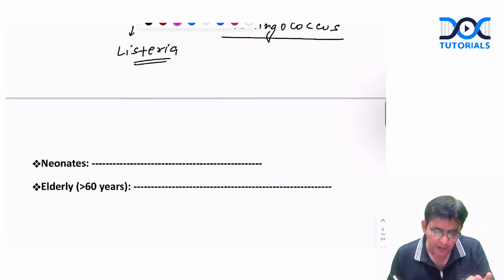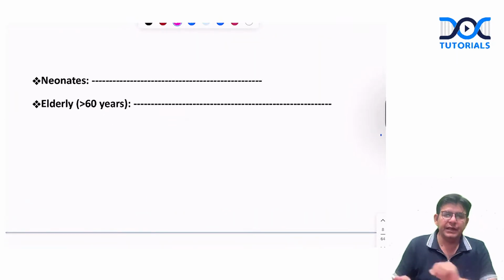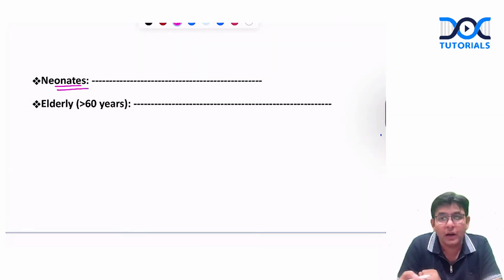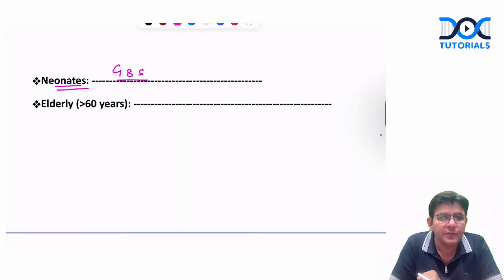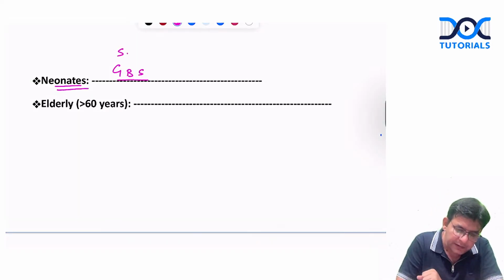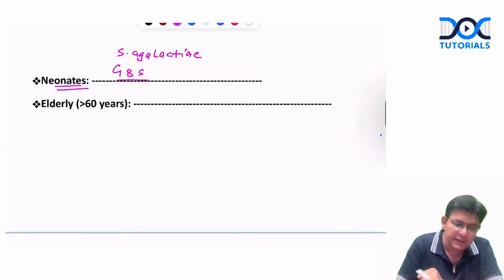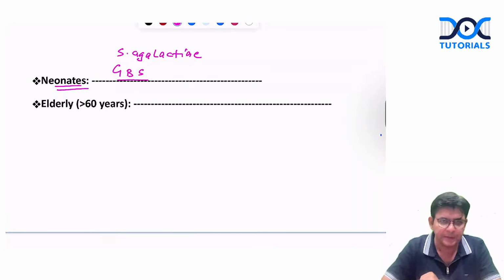Now, in the neonates, which others can also cause it? Just now I told you the most common cause is GBS, group B Streptococcus, the other name being Streptococcus agalactiae.